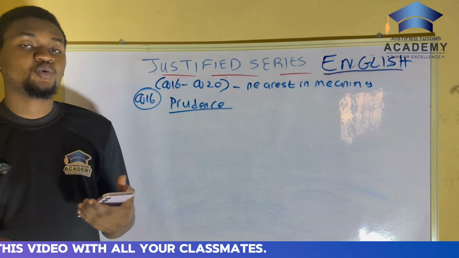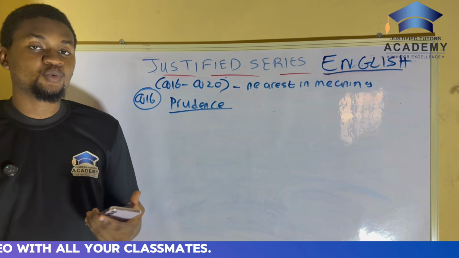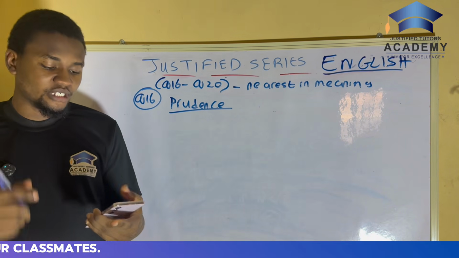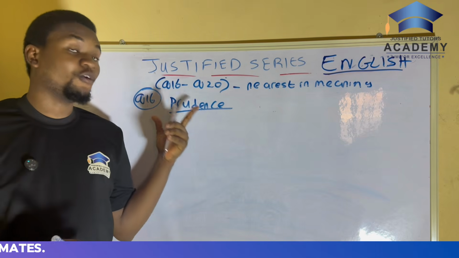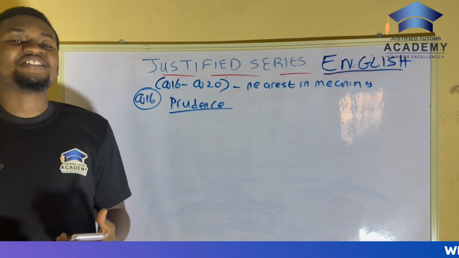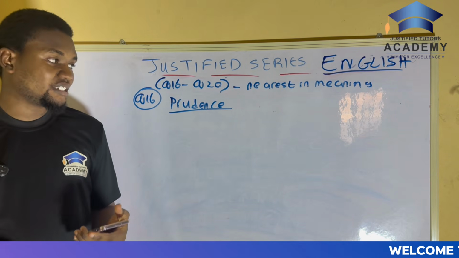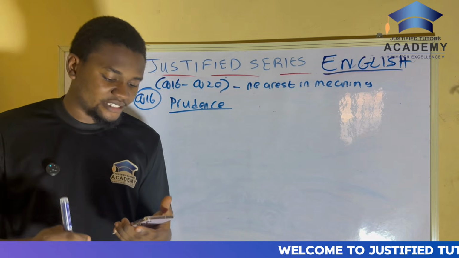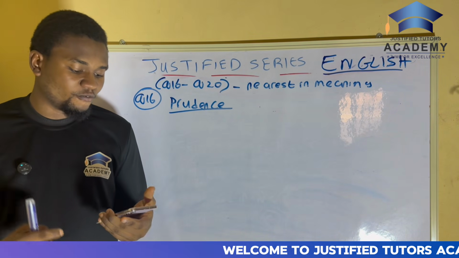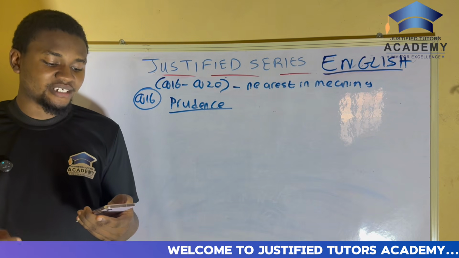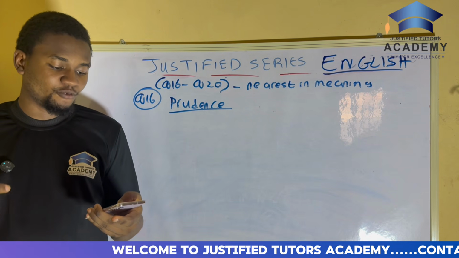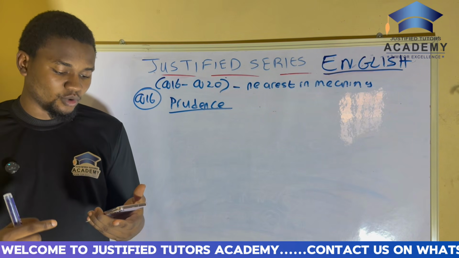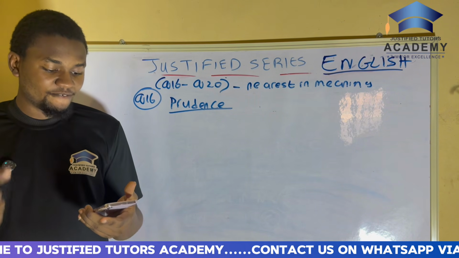Now the first thing you must do is know the underlined word, and the second thing you must do is know the meaning of the underlined word, which is prudence. So what is the meaning of prudence? Let me read from what I have here. The word prudence in this context refers to the quality of being wise in practical affairs, as by providing for the future. So in this particular context, it means the quality of being wise financially.